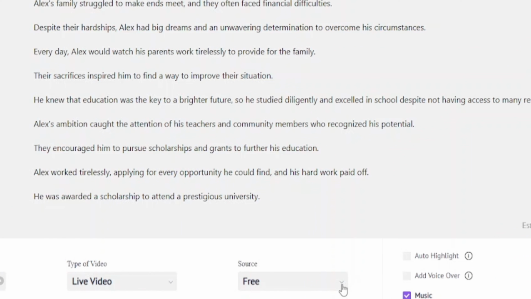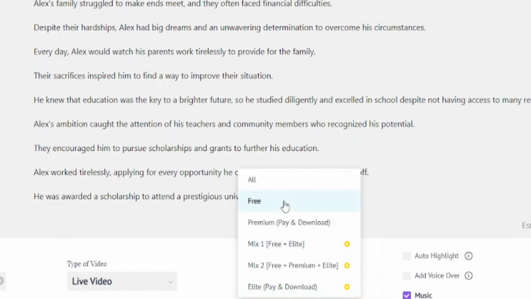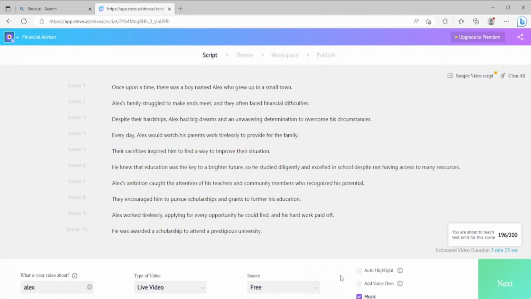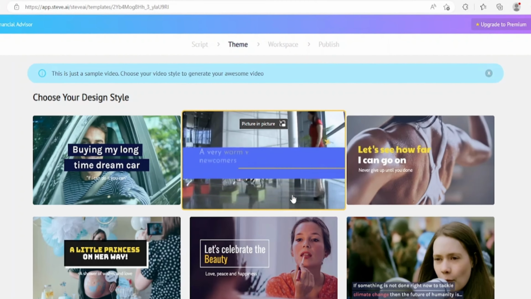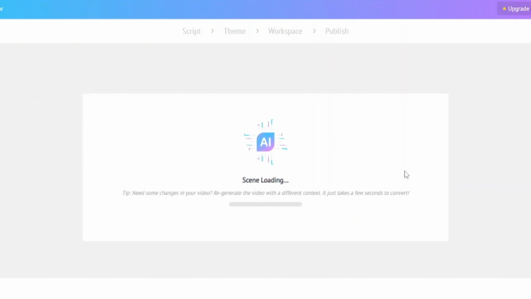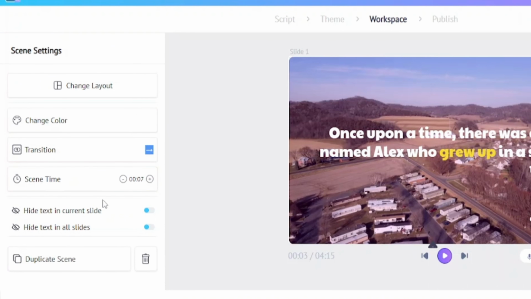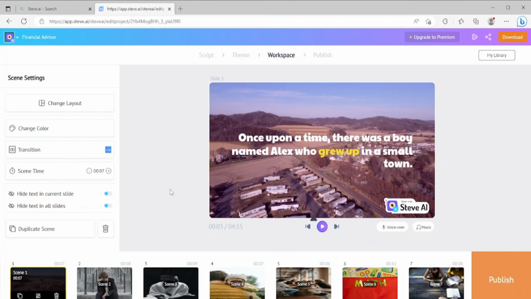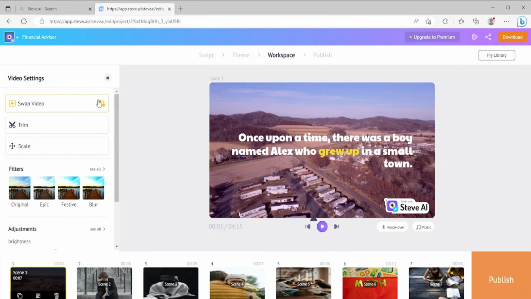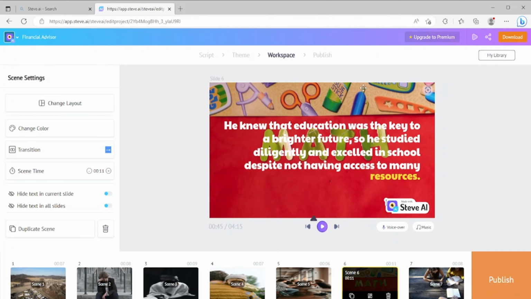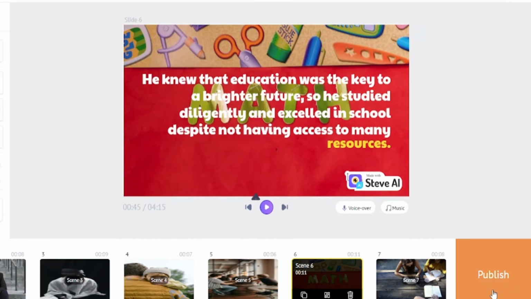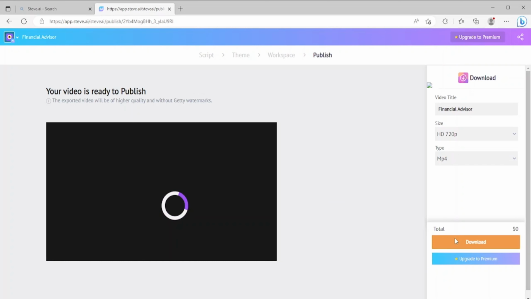Click on free here. Don't choose all, because if you choose all here, SteveAI will add a watermark to the video and photos also. Add voiceover and auto highlights also. When you finish all things here, click on next. Then choose your design style here, whatever you like the most. You can change the color, transition, scene time and much more. You can change the background photos and video which you like the most. When you finish all things here in the workspace, click on publish. Then, simply click on download.